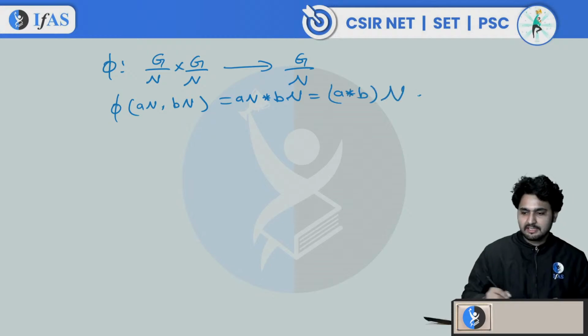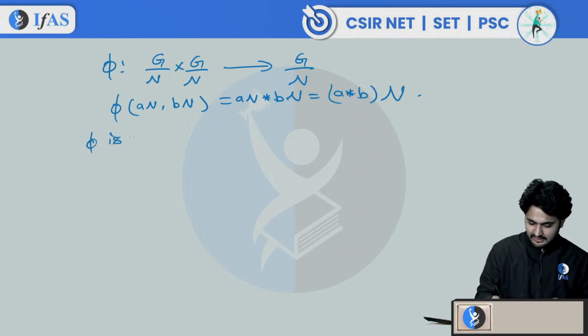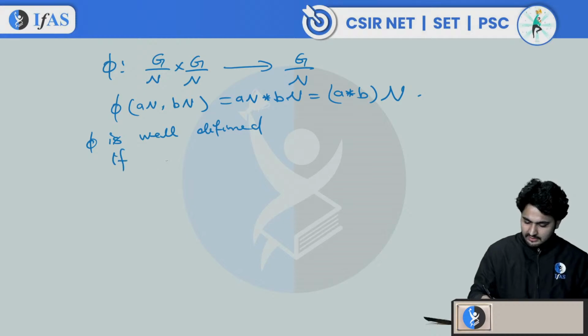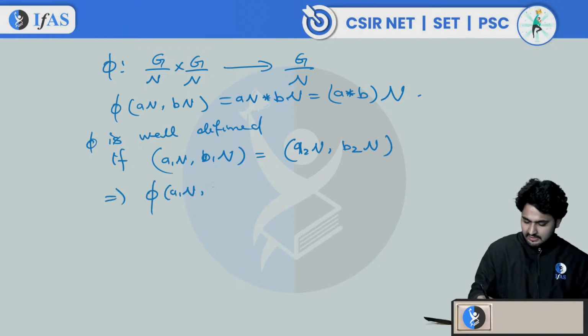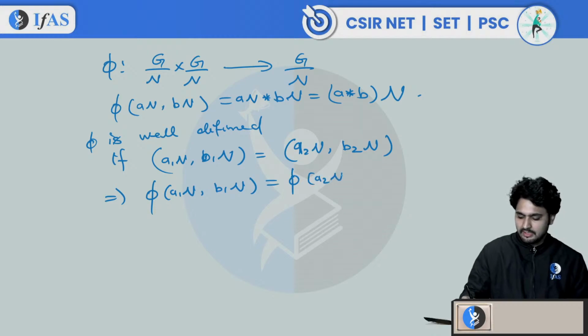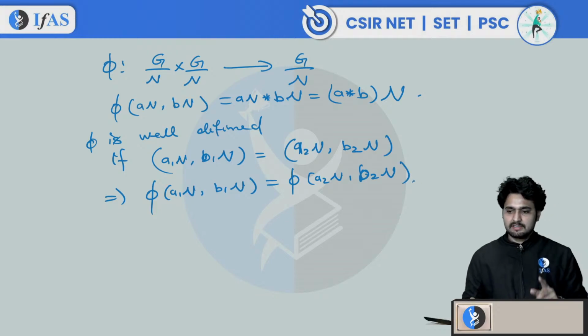So when we say that phi is well defined, if let's say A1n comma B1n is equal to A2n comma B2n, implies that phi of A1n comma B1n should be the same as phi of A2n comma B2n. If we get this, then we can say that this is well defined.